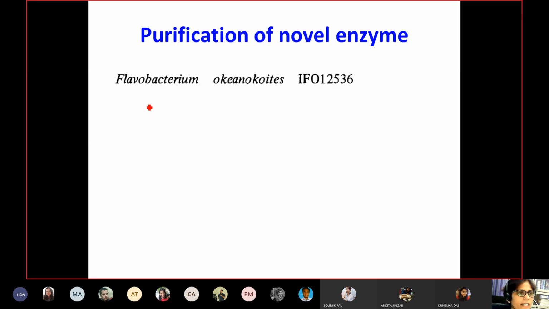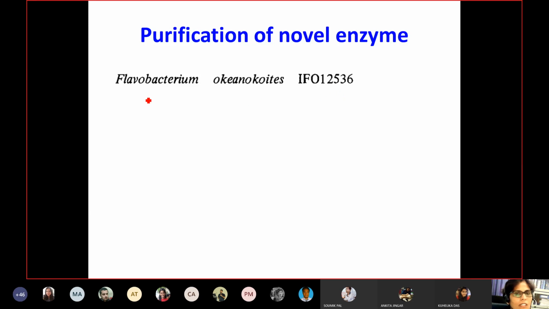So in the early 1980s, in the last lecture we talked about the 1970s, how the field developed with the help of restriction enzymes, and those were the times when people were looking for restriction enzymes and novel cleavage sites. This is the time, the 1980s, where type 2 restriction enzymes were isolated from a variety of microorganisms, and in search of new enzymes, Sugisaki and Kanazawa cultivated their bacterial strain, namely Flavobacterium okeanokoites, which they numbered 1253/6, depending on their culture.